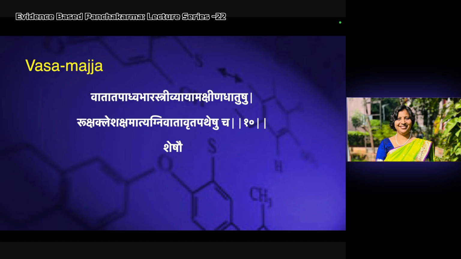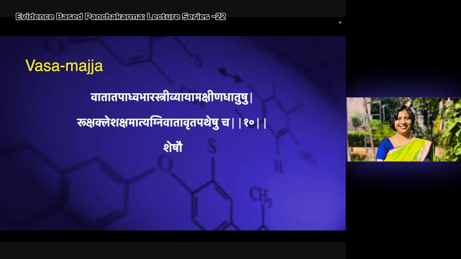Then Vasa and Majja: Vata Atapa Bhara, like those with Vata predominance or those who are used to Atapa and Adhva, those who walk more or exercise more; Bhar, those who carry more weight; Stri, those who indulge in sex more; Vyayam, those who routinely do fitness, gym or exercises; Kshina Dhatushu, those who have very Kshina Dhatus, like all the Dhatus, Rasa, Rakta, Mamsa, Meda, Asthi, Majja, if they are emaciated or have nutritional deficiencies or less Bala.